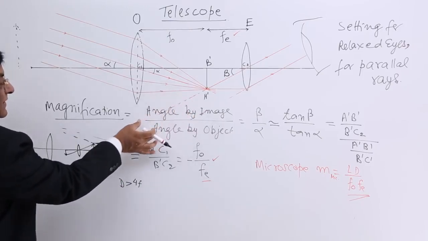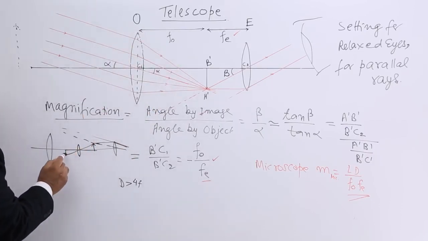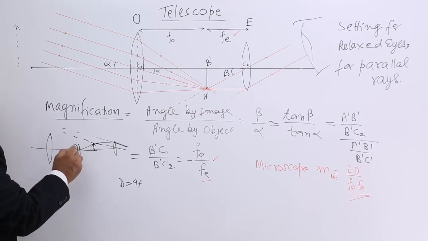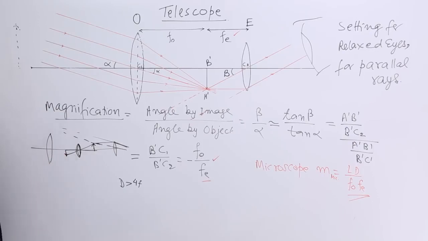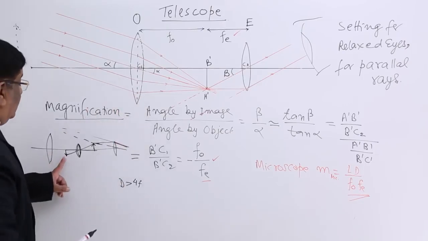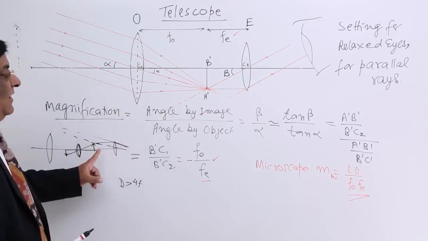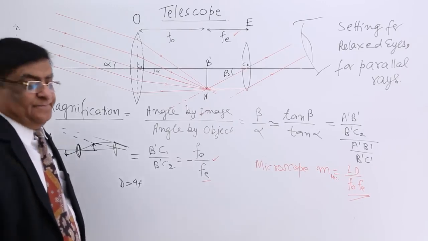The one which was at the bottom will now be at the top, if we make this inverted image erect. And how do we do this? By putting a lens in between. So this is how we can make an inverted image into an erect image. It will appear erect, but normally we don't do this.